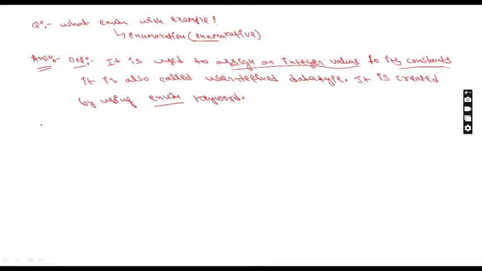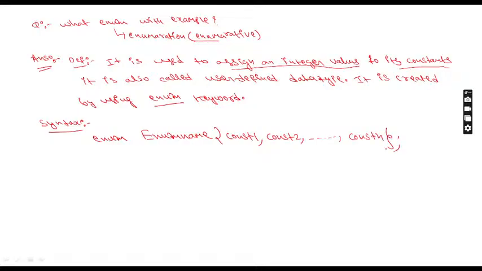Sir, can you give me the syntax of how to create it? Yes, I will give you the syntax. enum, small letter, enum name, flower bracket open, const 1, comma, const 2, comma, and so on up to const n, and close the flower bracket and semicolon.